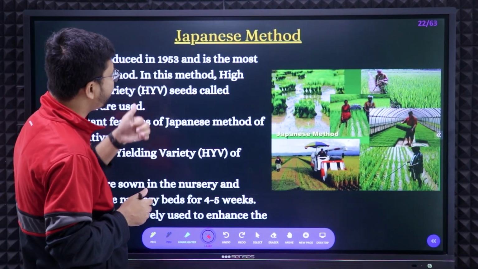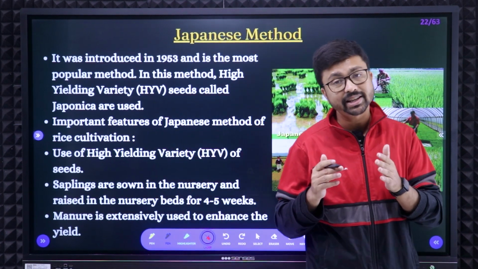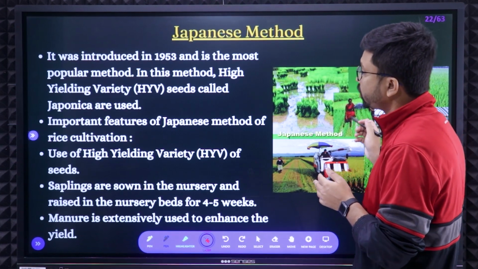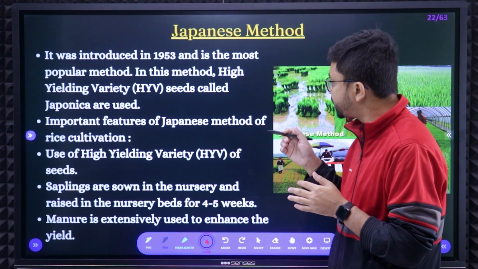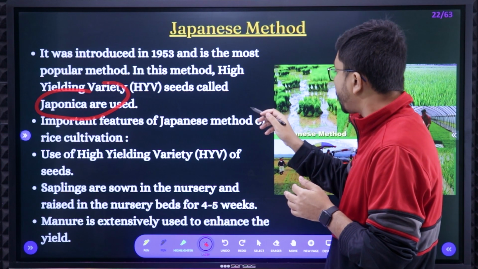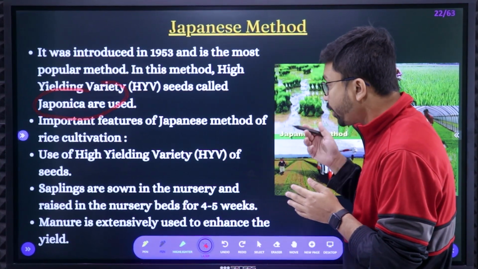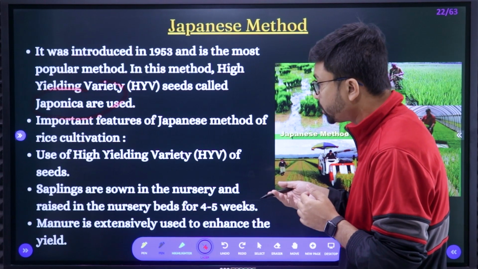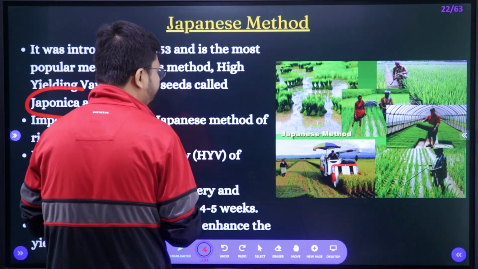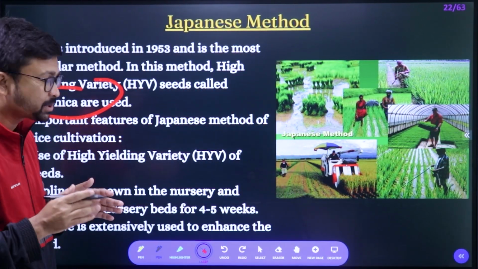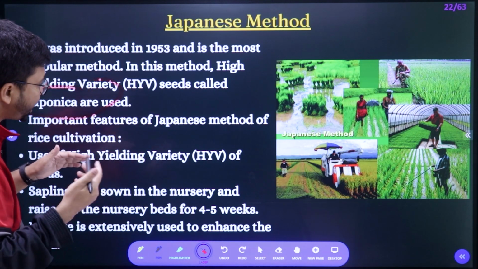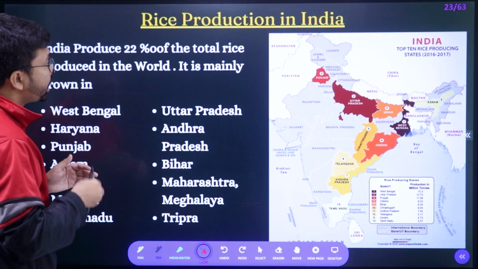Another very modern method is called the Japanese method. That style of practice started first in Japan, that's why it is called the Japanese method. Here they are using high yielding sheets, right? The name here you can see is Japonica. Important features of the Japanese method of rice cultivation: high yielding varieties are used, more machinery is used, and more technology is used. It is more or less the same as the transplanting method, but with a high level of machinery, technology, equipment and sheets used. Right?